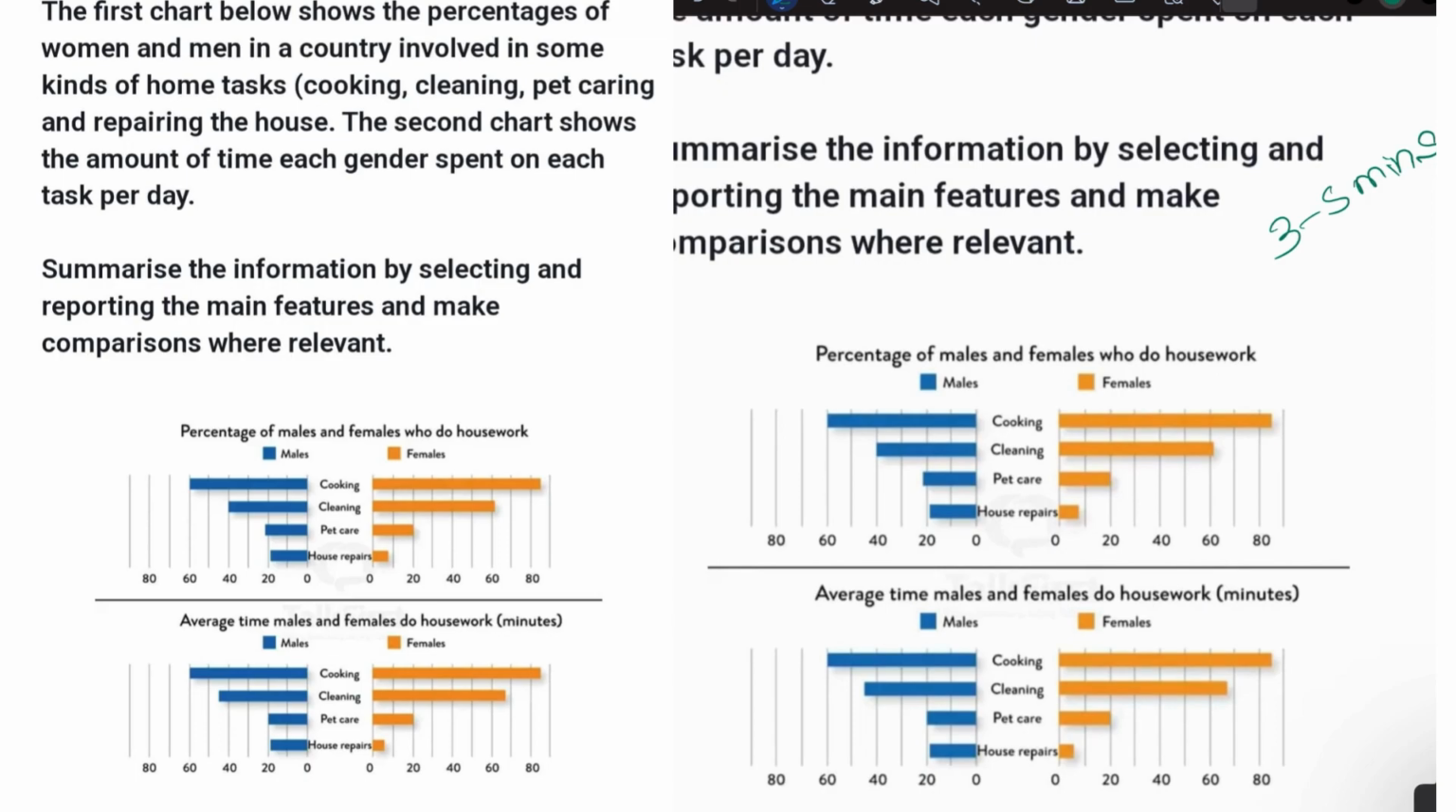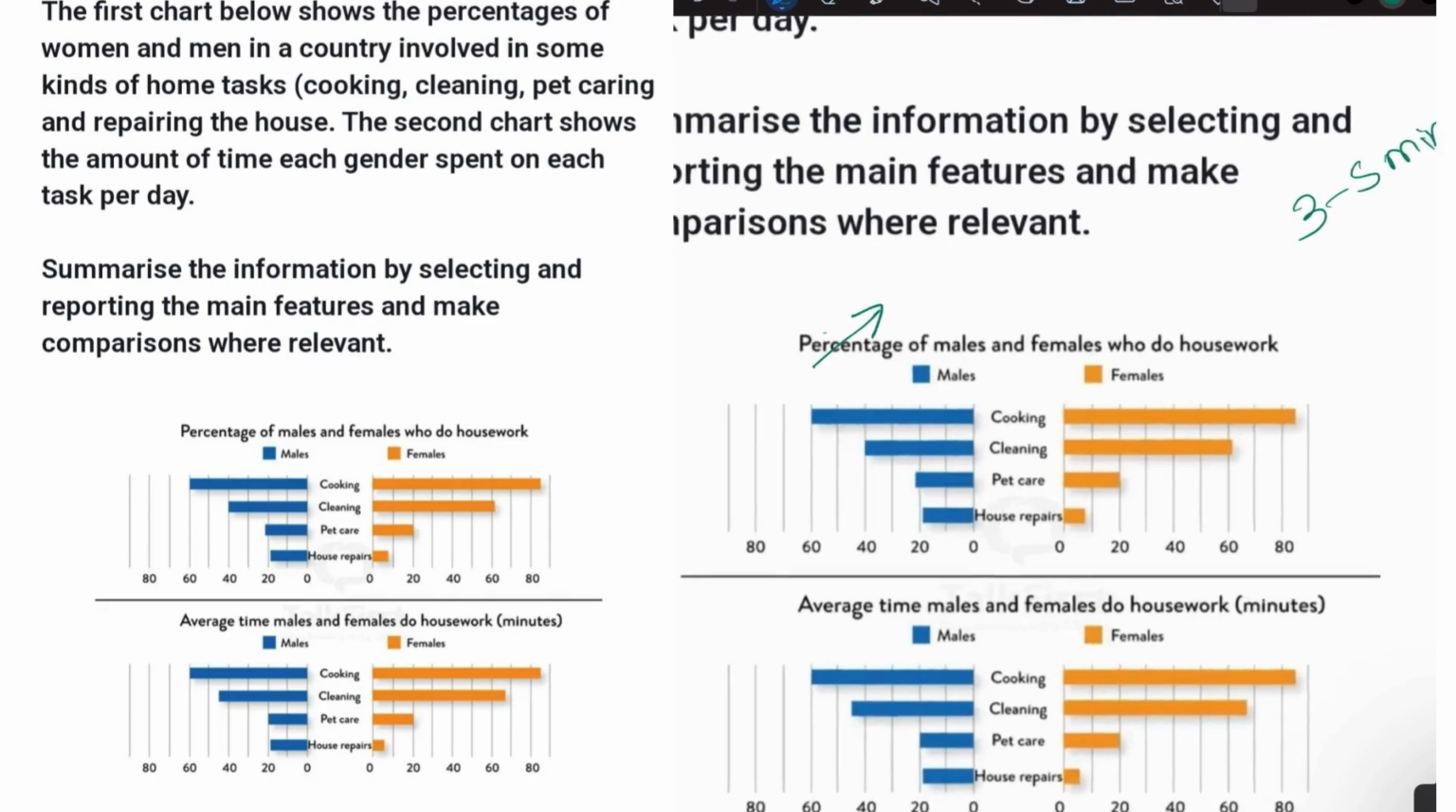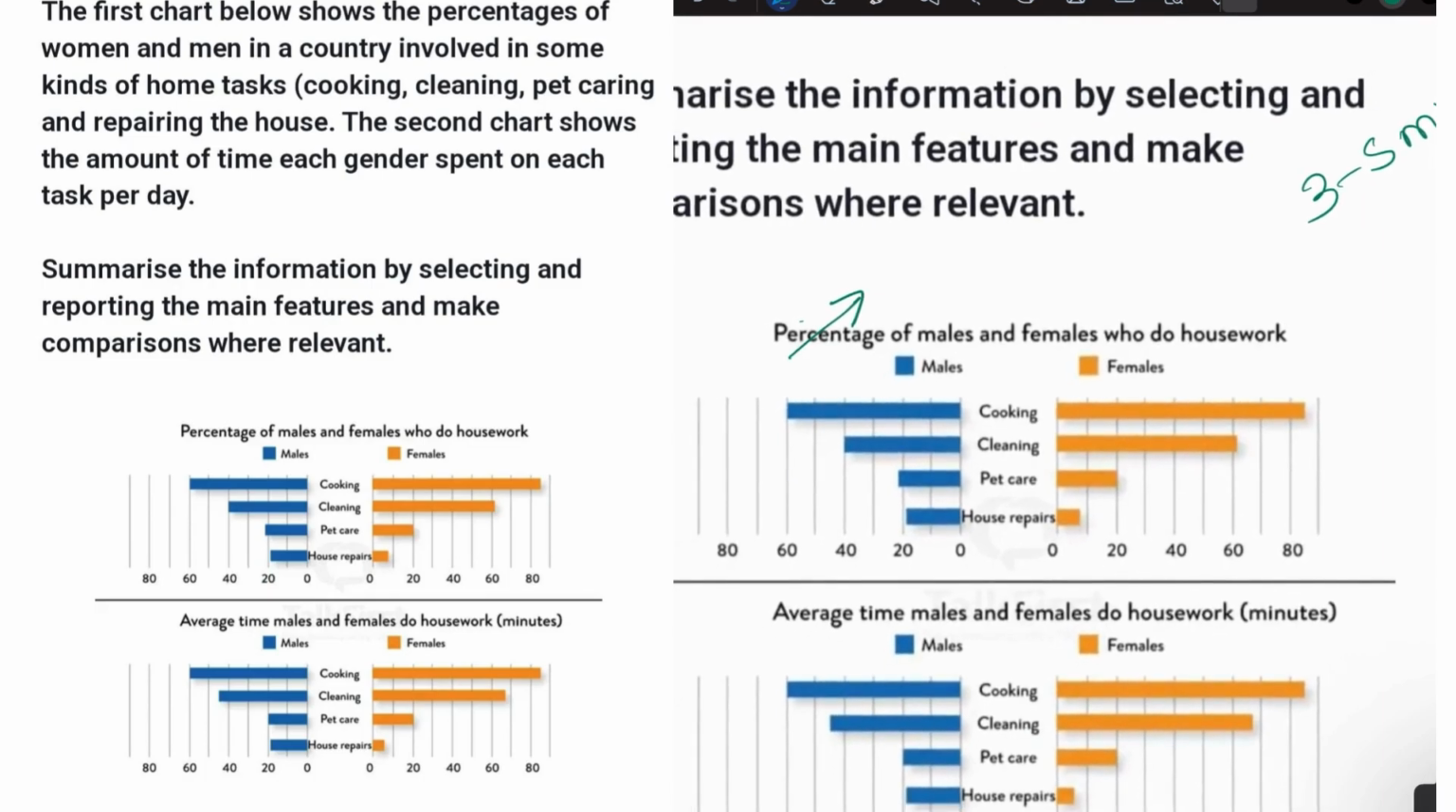And remember, when you are doing these things, think about using synonyms as well, or in other words, you need to think about paraphrasing as well. For percentage, you can write proportion. Percentage of males and females who do housework.